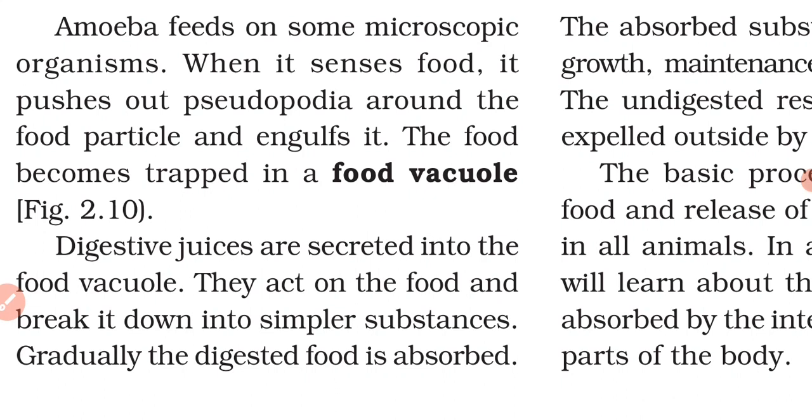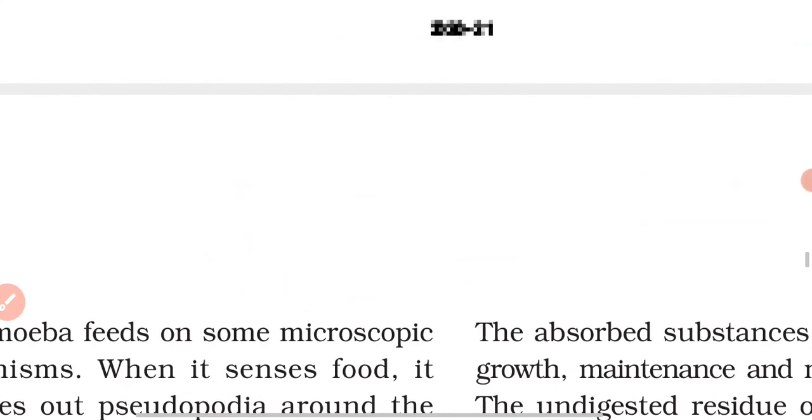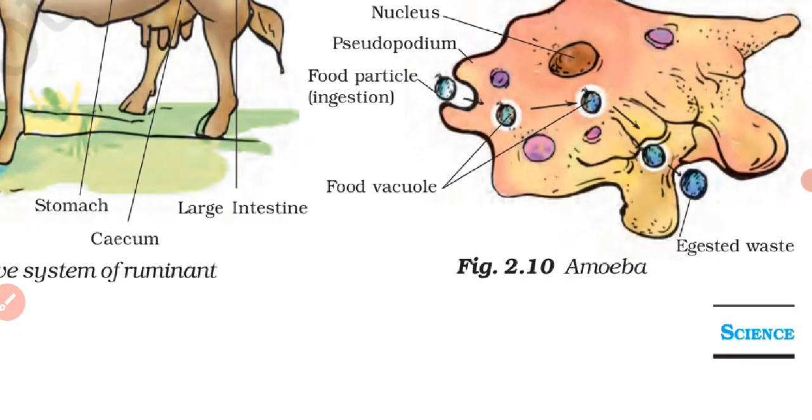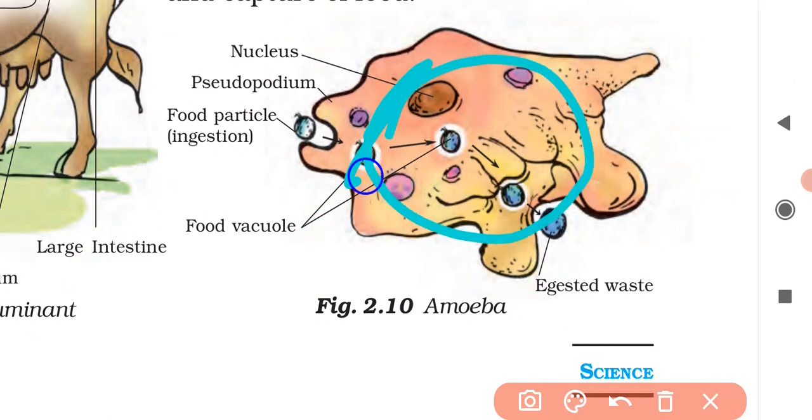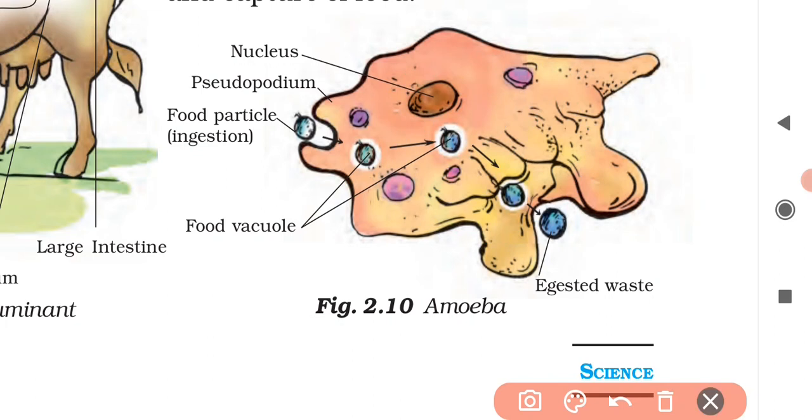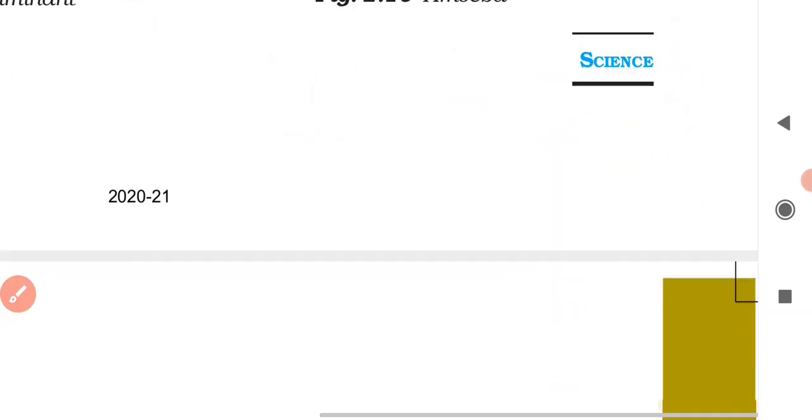This cytoplasm will secrete digestive enzymes, or say digestive juices, into the food vacuole. The cytoplasm, the jelly-like material, is all over the structure of amoeba.